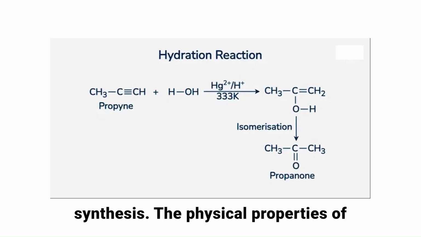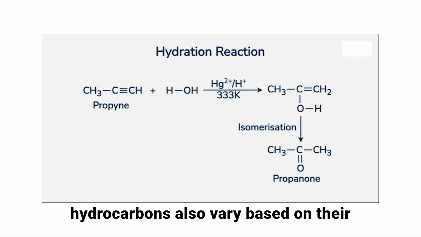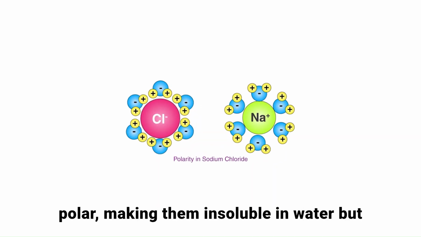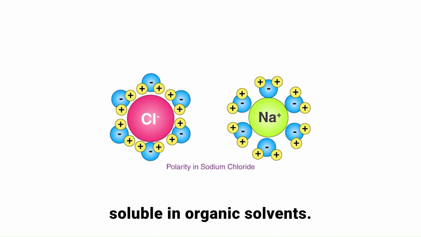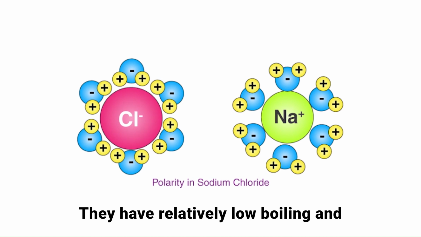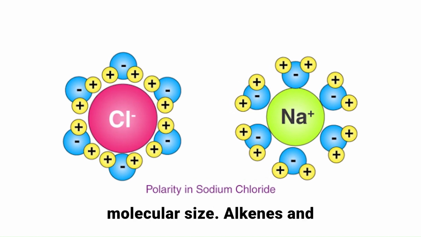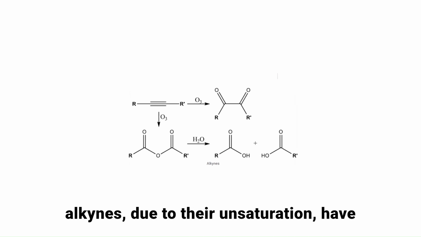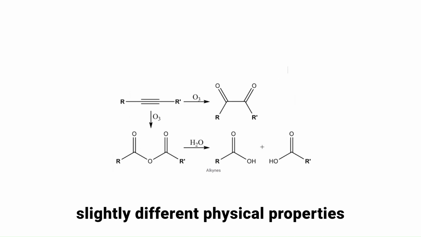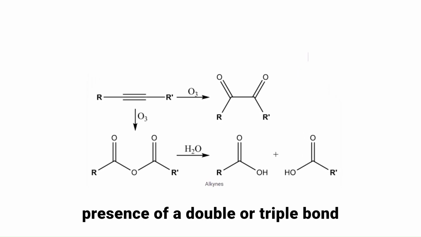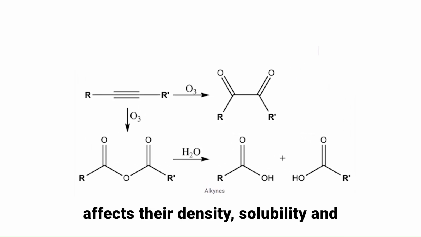The physical properties of hydrocarbons also vary based on their structure. Alkanes are generally nonpolar, making them insoluble in water but soluble in organic solvents. They have relatively low boiling and melting points, which increase with molecular size. Alkenes and alkynes, due to their unsaturation, have slightly different physical properties but follow similar trends. The presence of a double or triple bond affects their density, solubility, and reactivity.